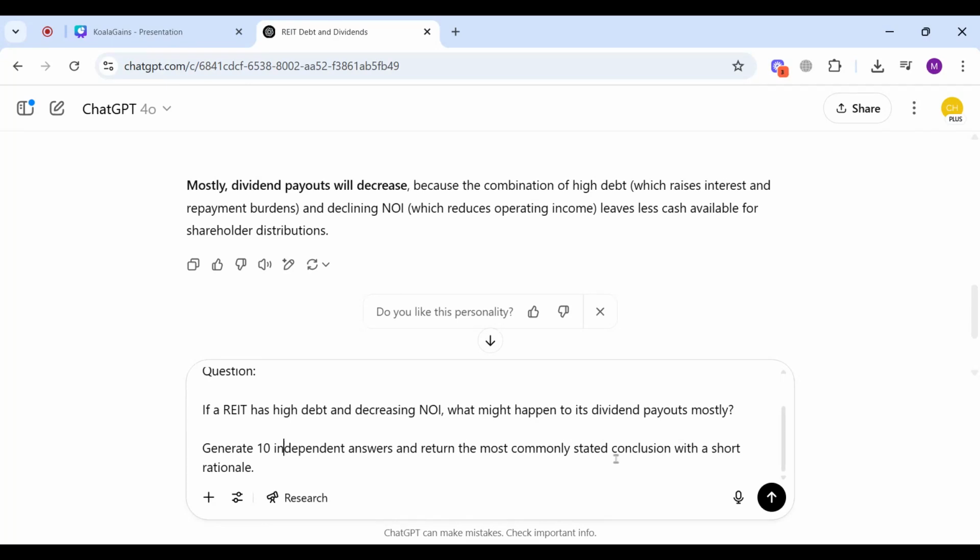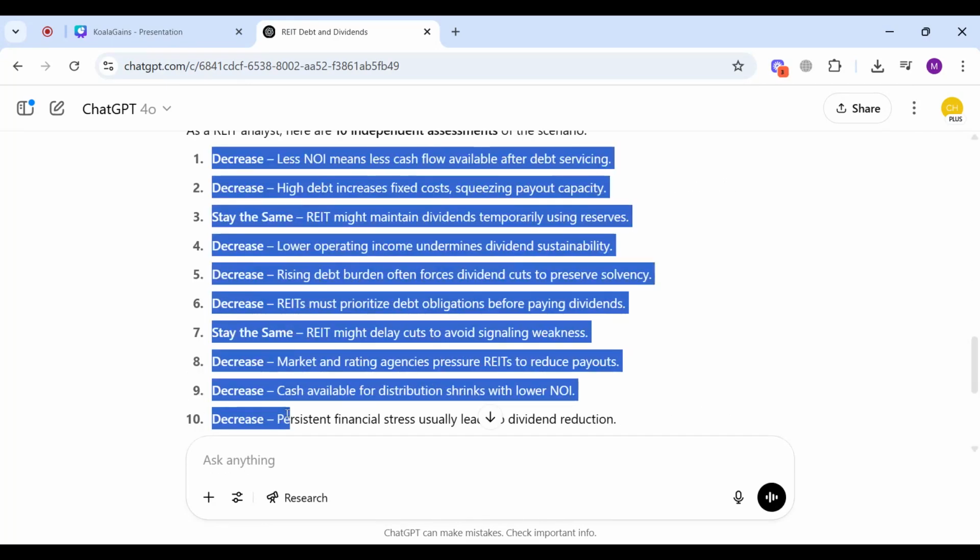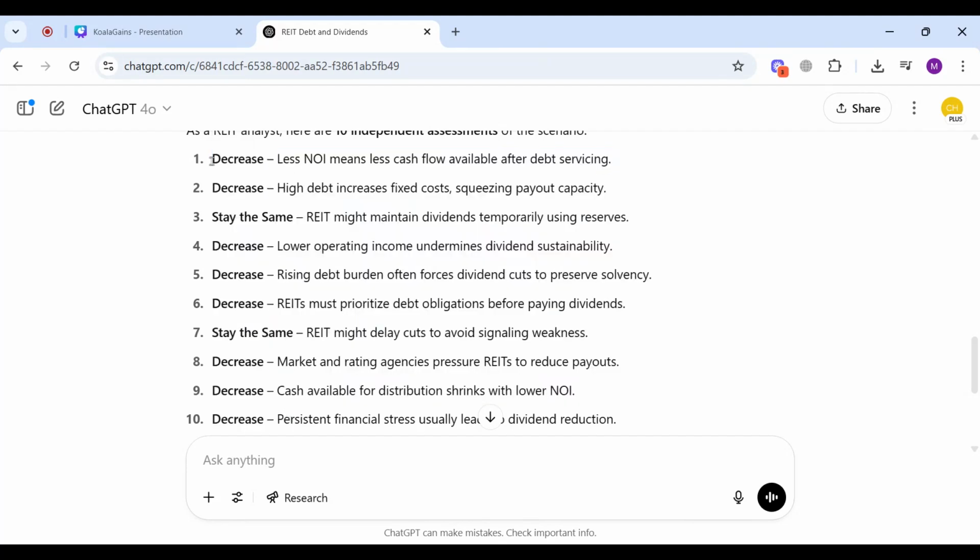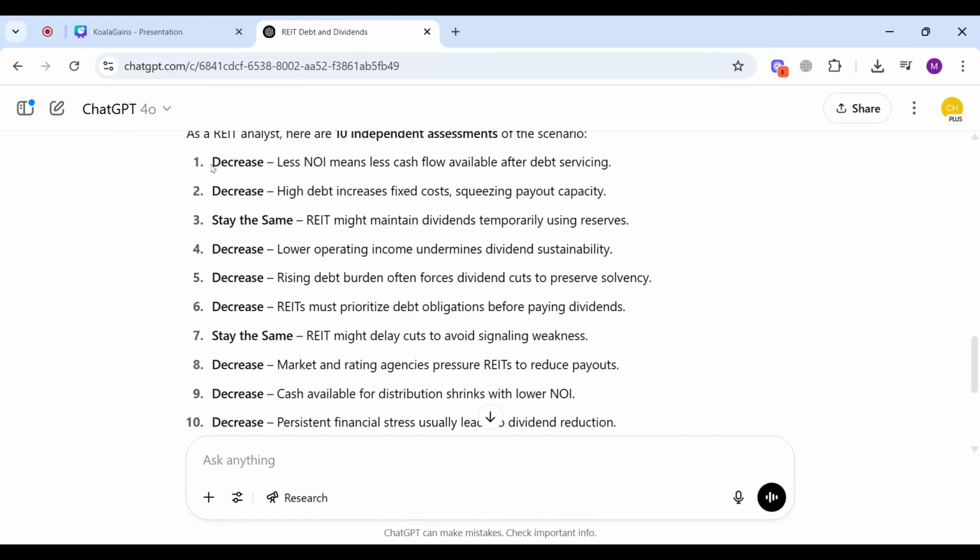Now let's run this prompt and see what answer we get. It has generated 10 answers for us. Dividend payout ratio will decrease is the most common answer we can see in these 10 answers. Only two times it says that the dividend payout ratio is going to stay the same. Now we can say with confidence that the dividend payout ratio of a REIT is going to decrease whenever its debt is increasing and its net operating income is decreasing.